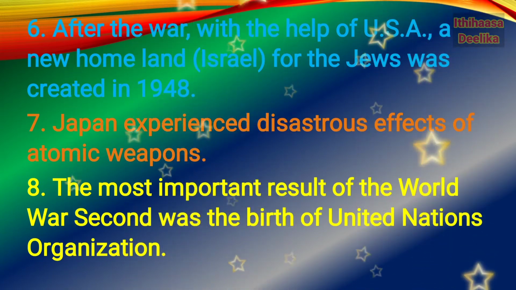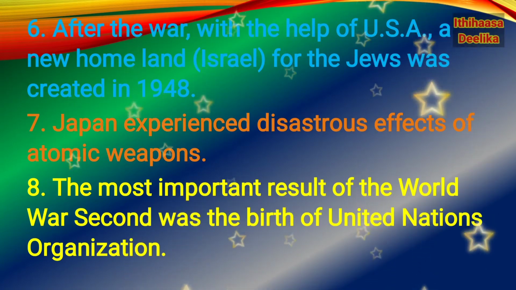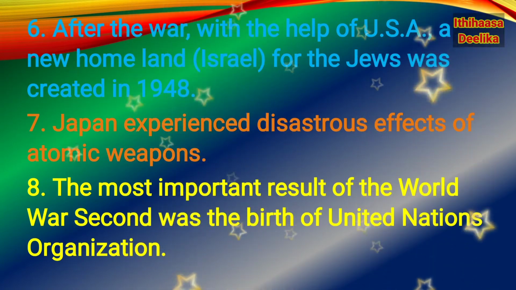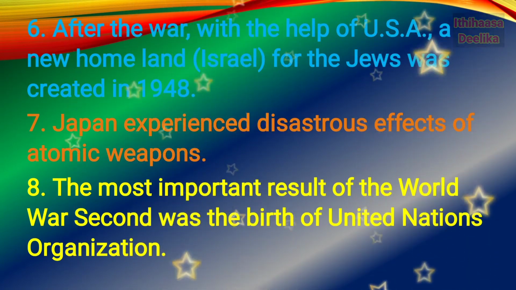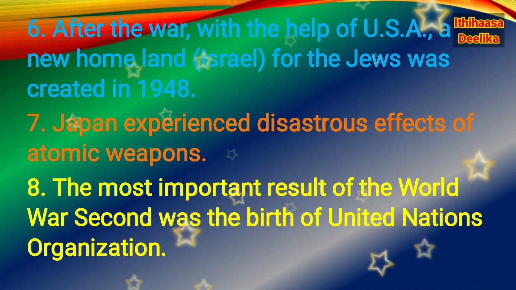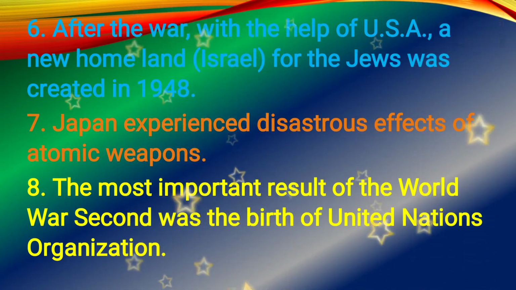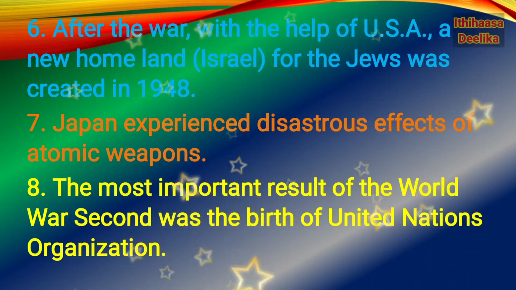Eighth one, the most important result of World War II was the birth of the United Nations Organization. UNO was established after the Second World War. In this way, it is considered as the most important result of the Second World War.